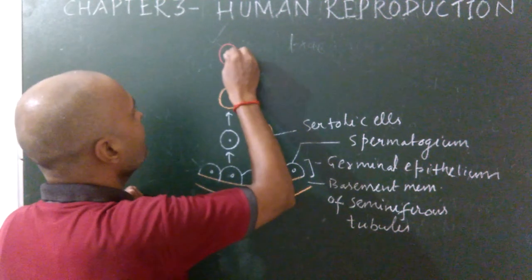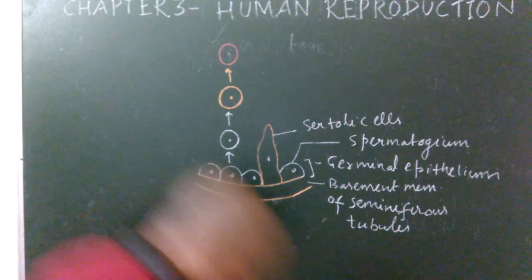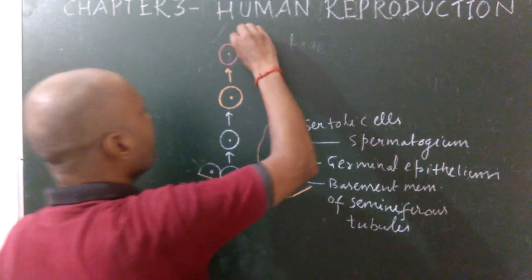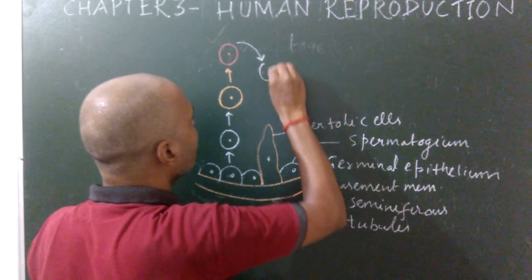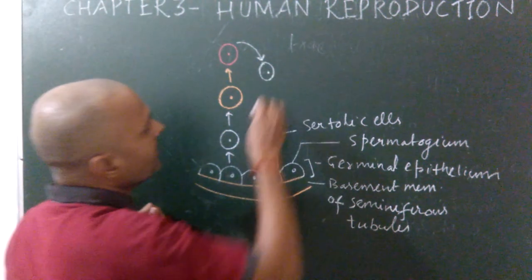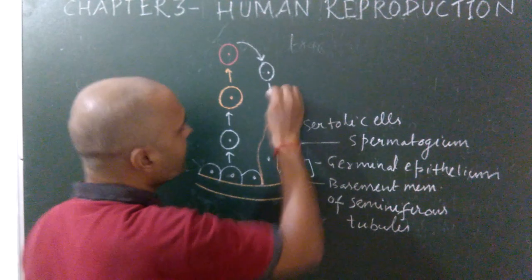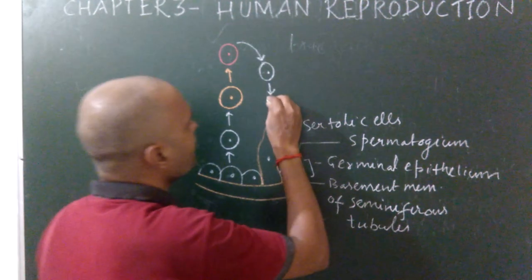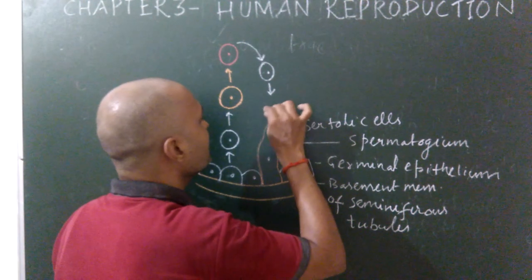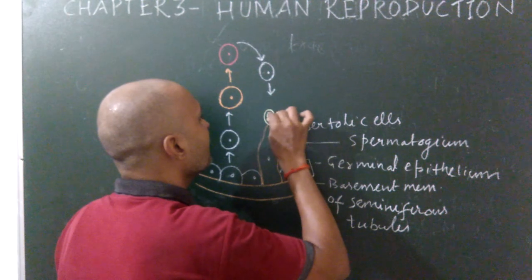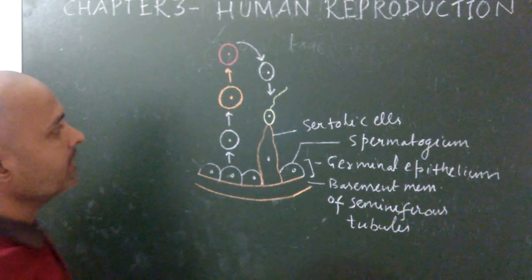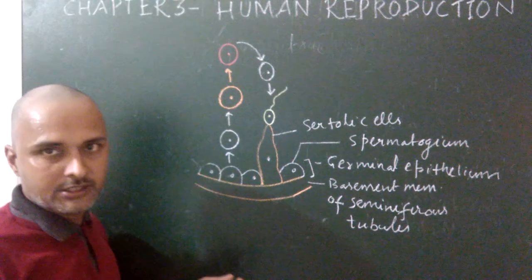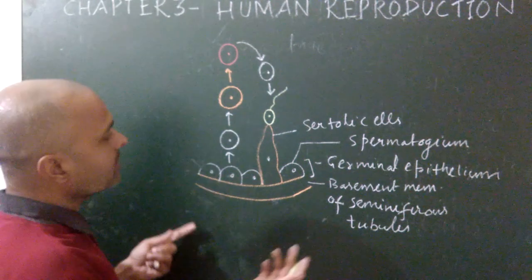Then it changes into spermatid, and then this spermatid is converted into the final structure known as sperms, and these sperms are attached to the Sertoli cells for obtaining nourishment or nutrition. So see how many total types of cells.